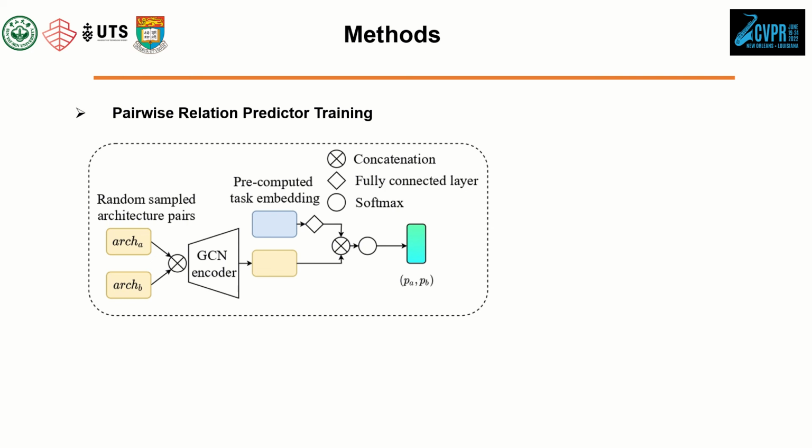In the pairwise relation predictor training stage, we propose to use a pairwise relation predictor instead of a regression-based one, because when training a pairwise relation predictor, we can generate n-square samples for training by pairwise comparison among n given ground truth accuracies of architectures. This leads to higher accuracy of our predictor, which takes two architectures as input and produces a probability indicating which architecture performs better in a given task.